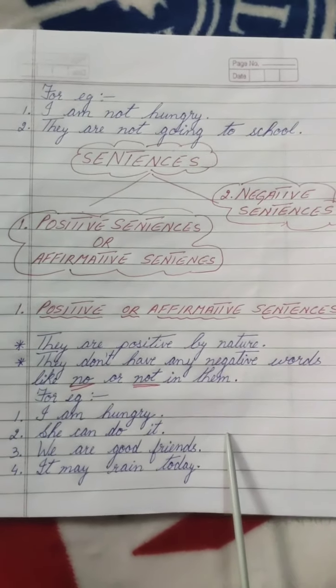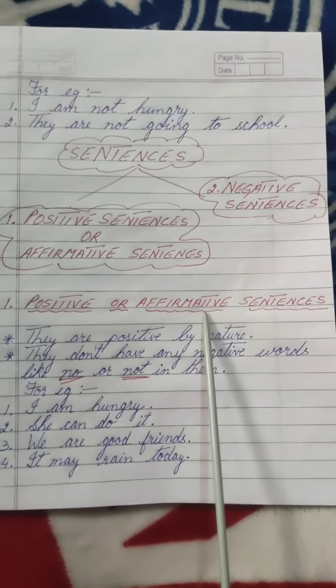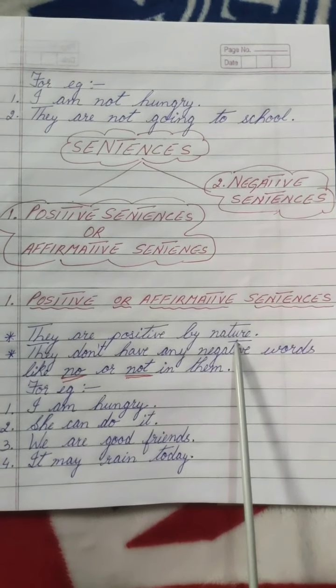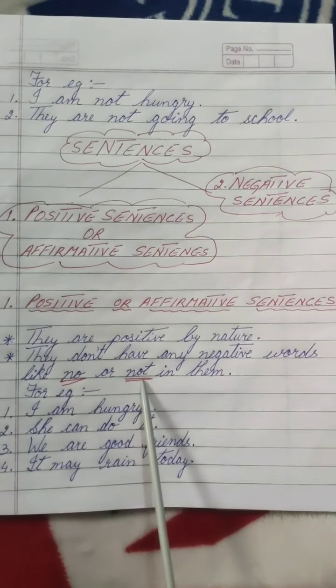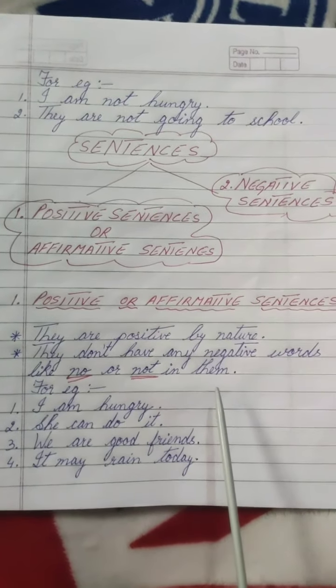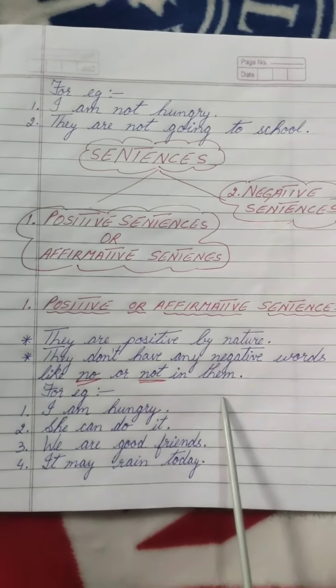So you have to keep this in mind, children, that positive or affirmative sentences are positive in nature, वो positive होते हैं, और उनमें कभी भी no और not ऐसी words उनमें नहीं होते हैं. Okay, so they don't have no or not in them.